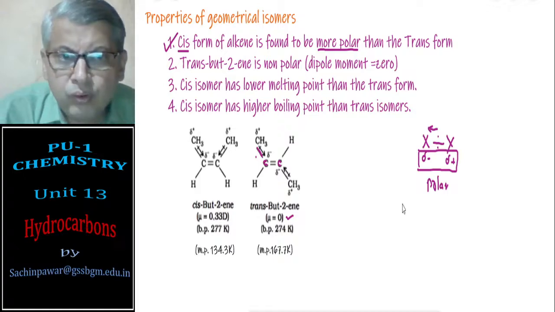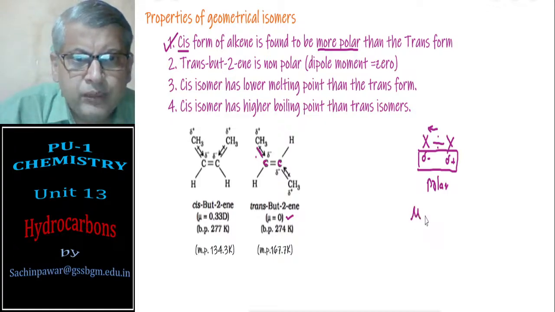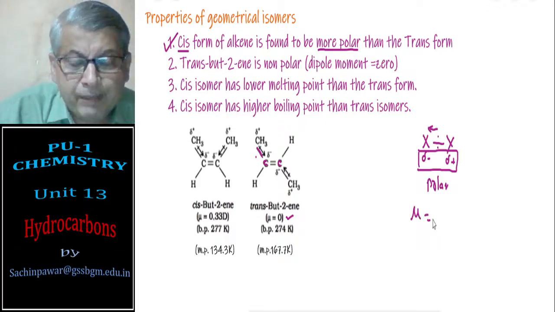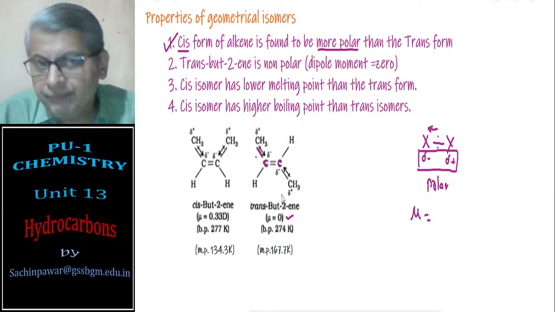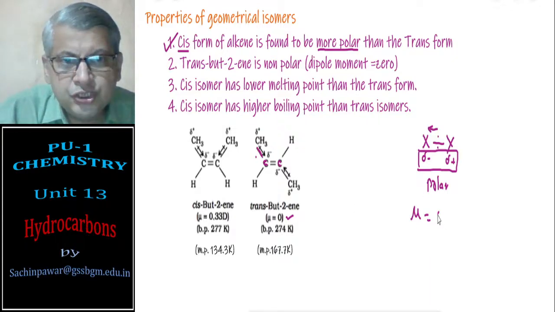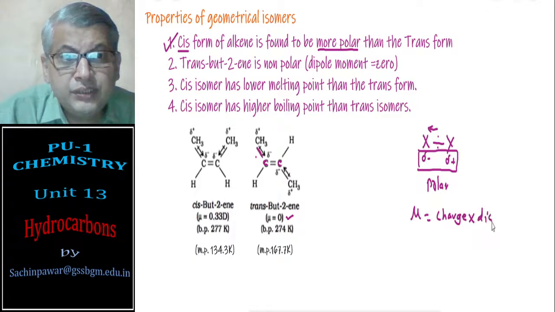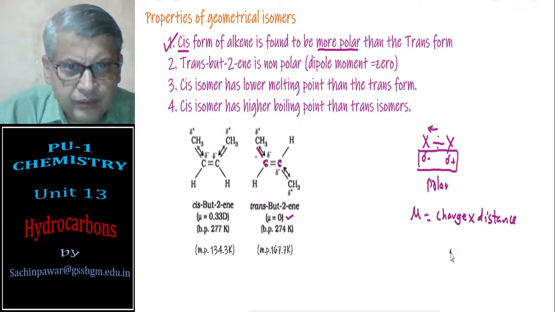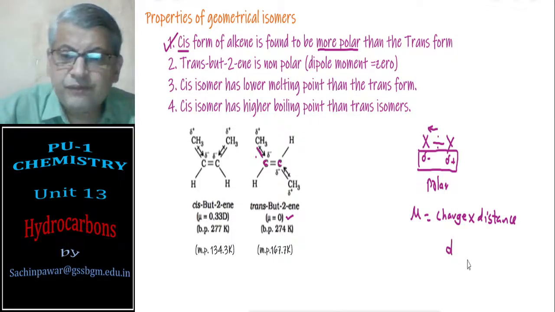And that is known by the dipole moment. You have learnt in chemical bonding, dipole moment is charge into distance of separation, and it is determined in terms of Debye.